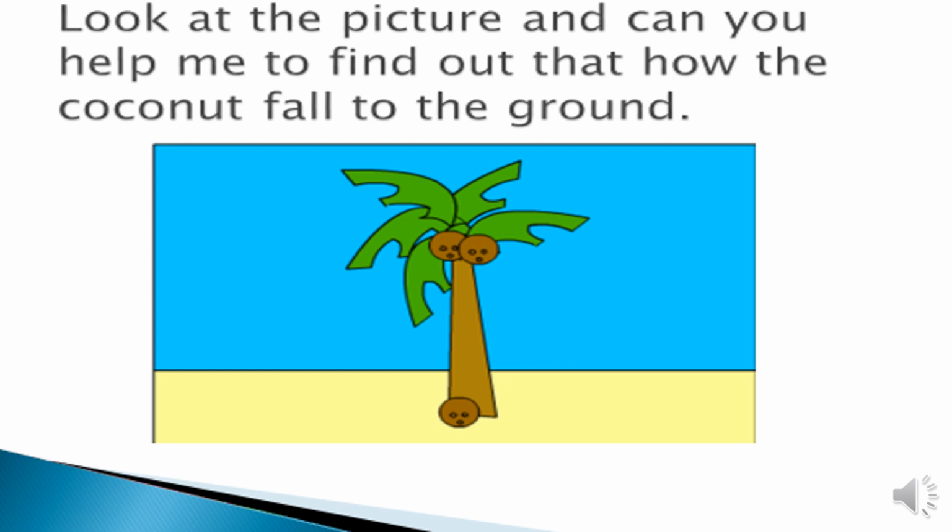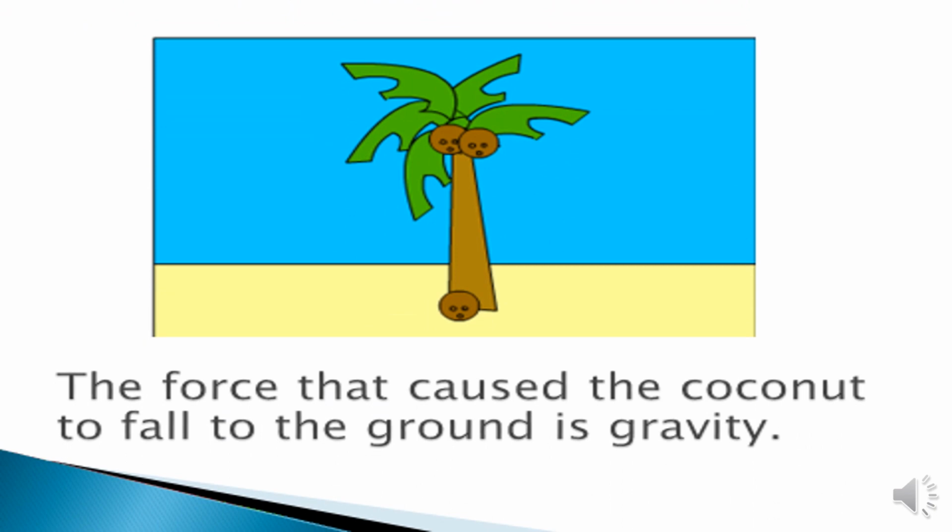Now look at this picture. Can you help me to find out how the coconut is falling to the ground? Are we doing it by ourselves? No, the coconut is falling down because of the force, gravity. The gravity force is trying to pull the coconut towards the ground.